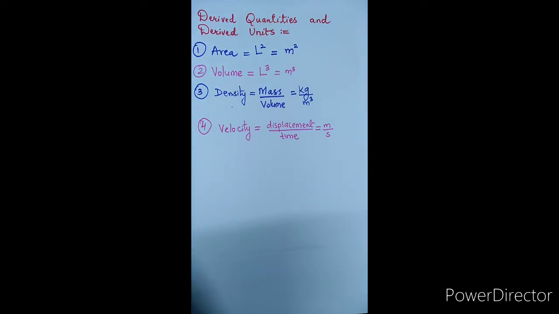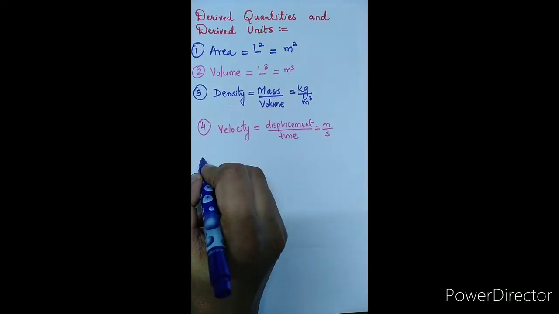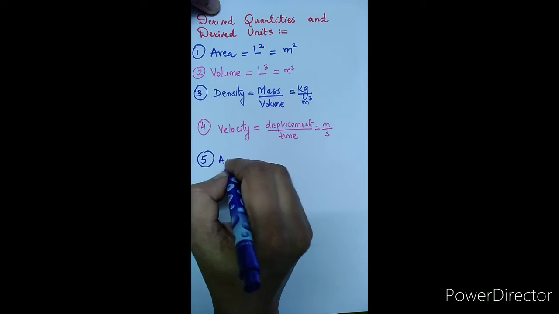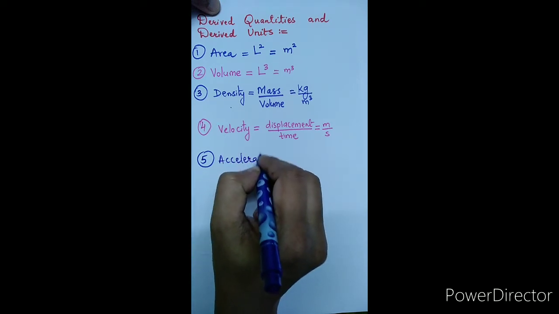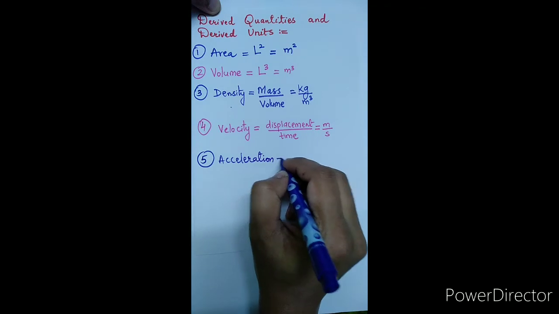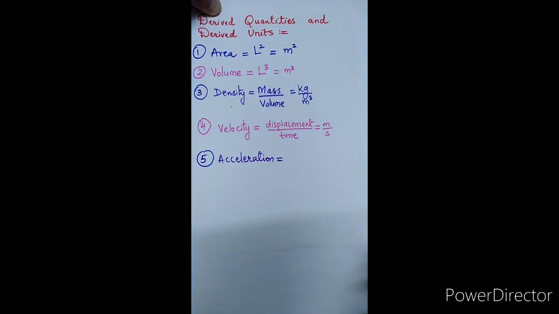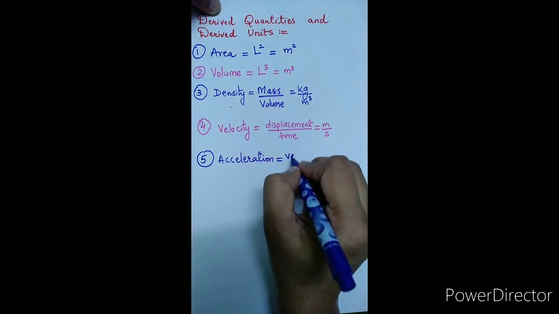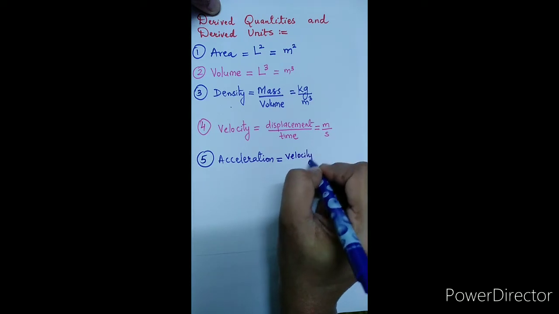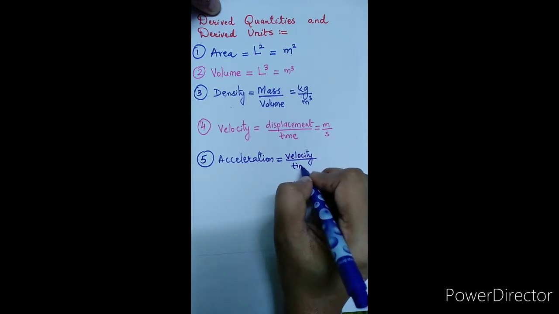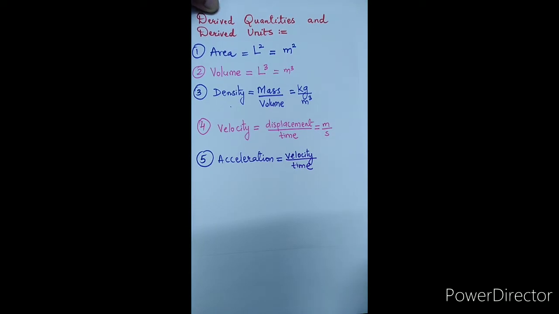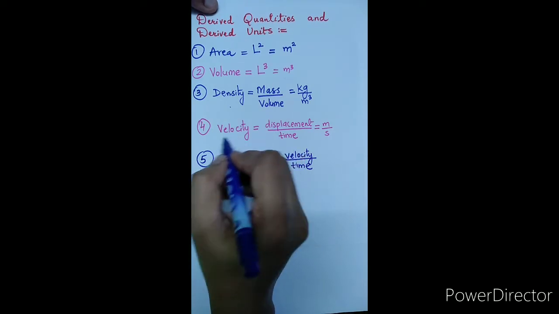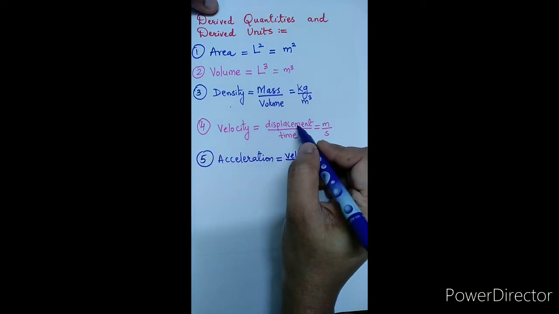Then move to the next example, that is acceleration. Acceleration is defined as velocity per unit time, or we can say that it is nothing but the change in velocity per unit time. As we had seen, velocity is a derived quantity which depends on two fundamental quantities, length and time.